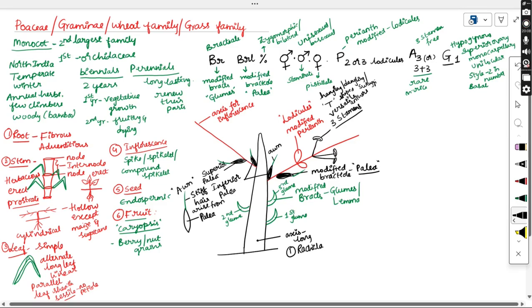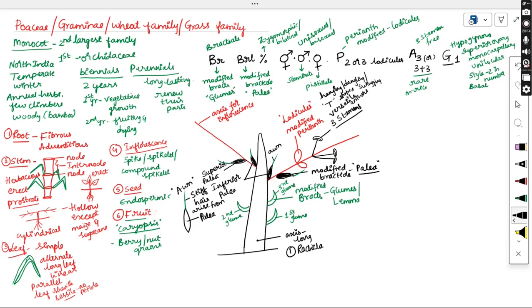They will either hang or dangle, or they will be swinging, so that it is helpful for releasing the pollen through the air very easily. So that type of anthers are present. And coming to the next whorl,